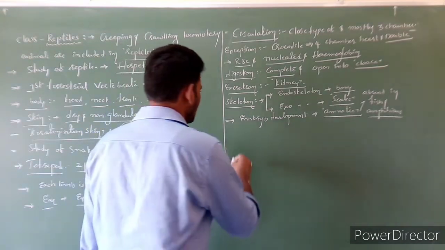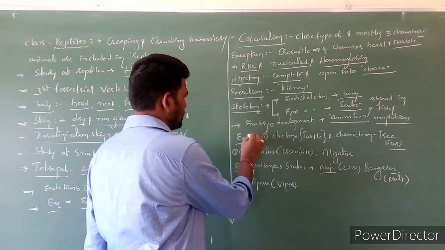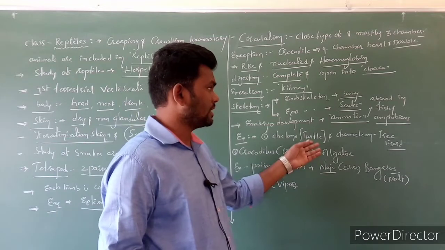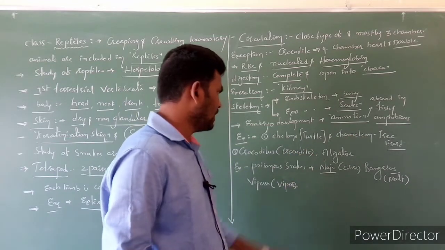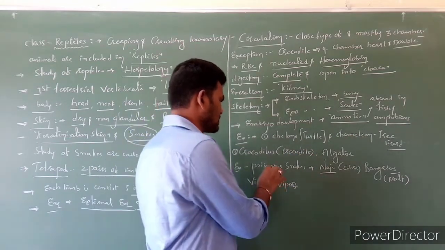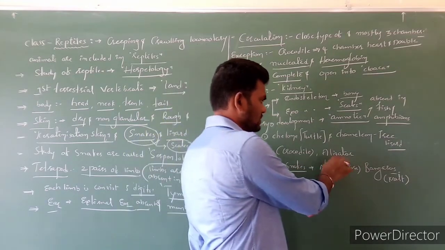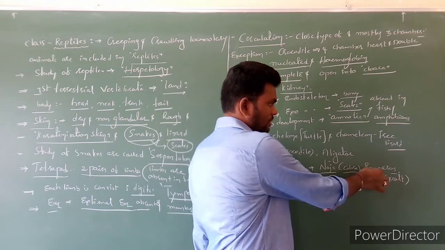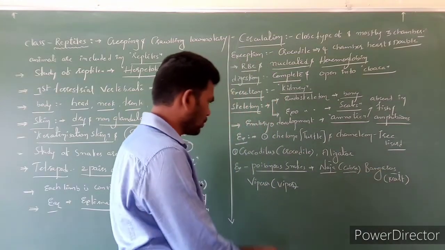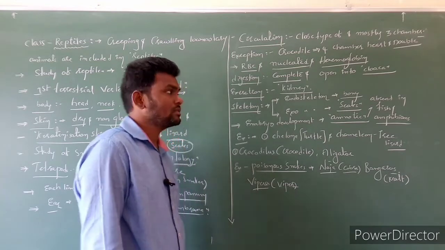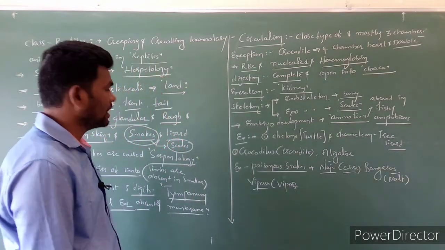So this is information regarding reptiles. Next, examples are like turtles, tree lizard, alligator, and poisonous snakes like Naja, scientific name of cobra, Bangarus, and viper. Clear? So this is the entire information regarding reptiles.